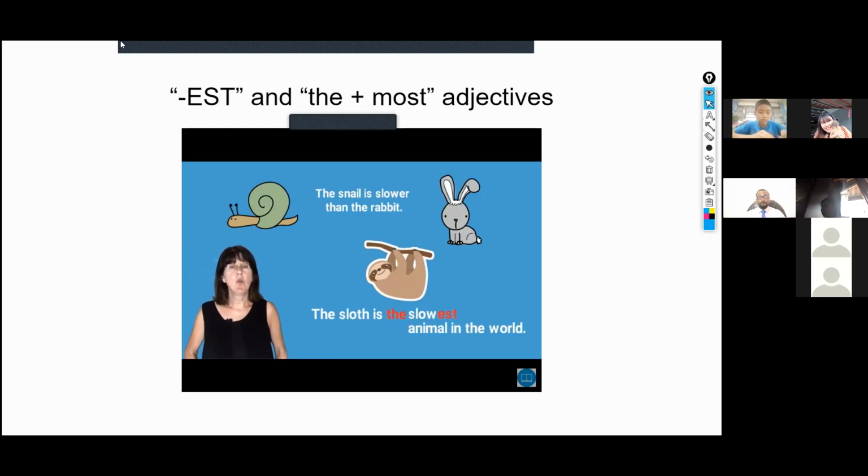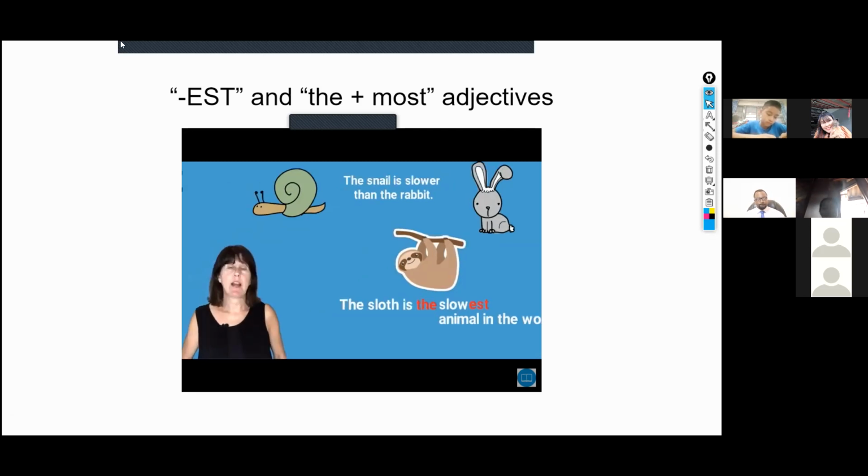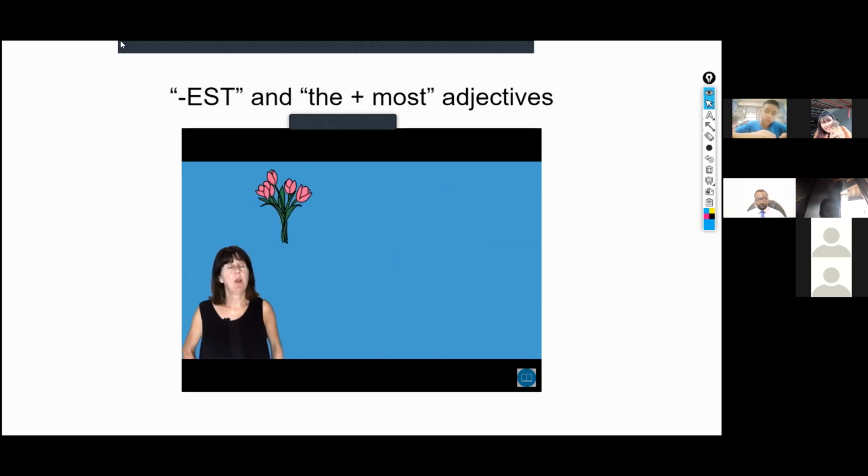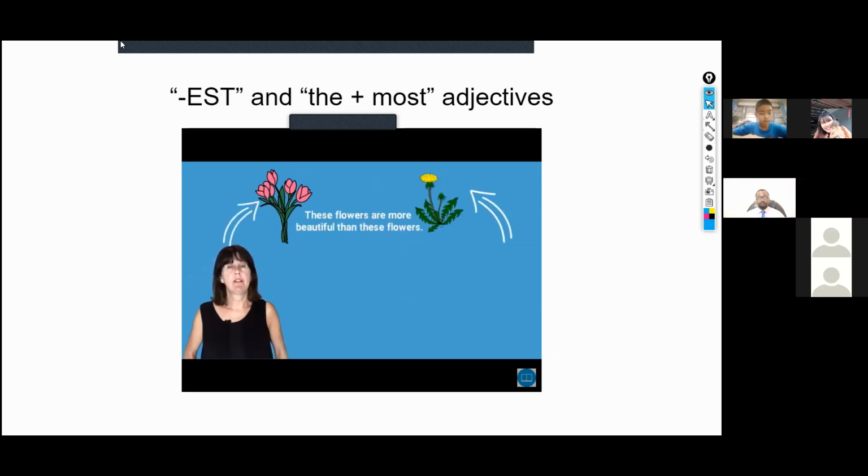It's slower than all the other animals. Now remember our flowers. A beautiful bunch of tulips and an unwanted weed. These flowers are more beautiful than these flowers. But the rose is the most beautiful flower. It's more beautiful than all the other flowers.